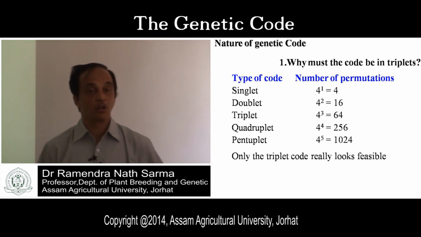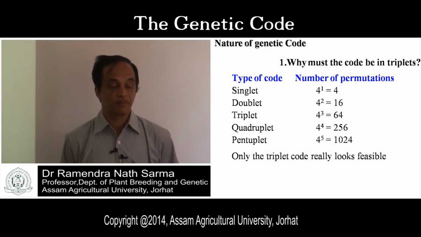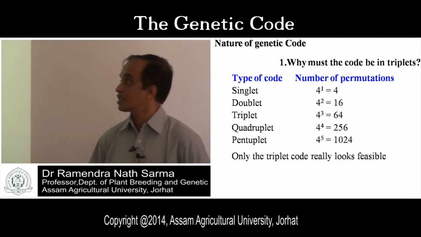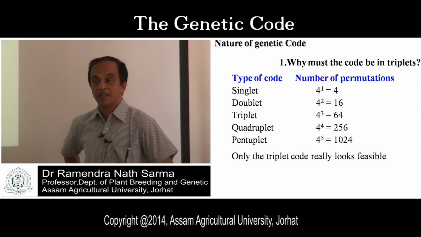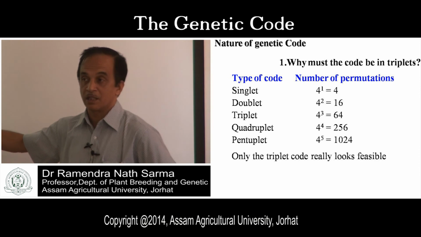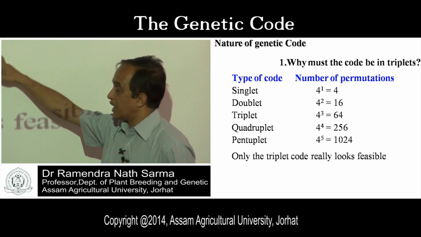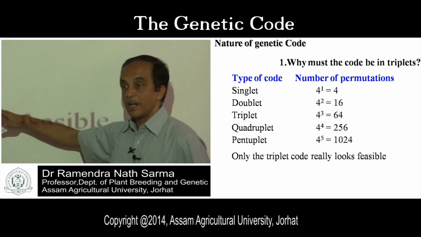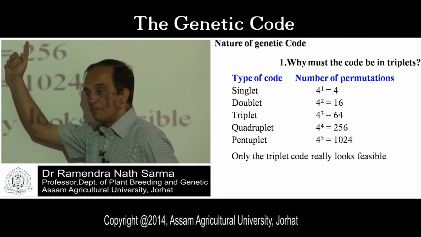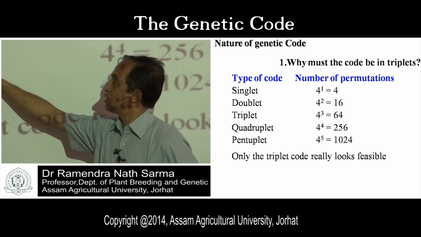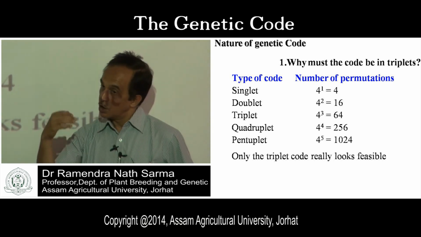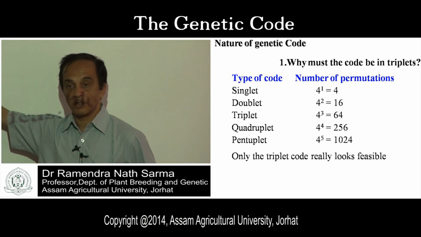Suppose if there are 4 bases at a time, it will have 256. If there are 5 bases at a time for a genetic code, it becomes 1024. So it will keep on increasing. So by looking at this type of arguments, theoretically it was decided that the minimum number of bases to become a genetic code should be 3, with 44 extra. Is it clear? This is the theoretical argument.